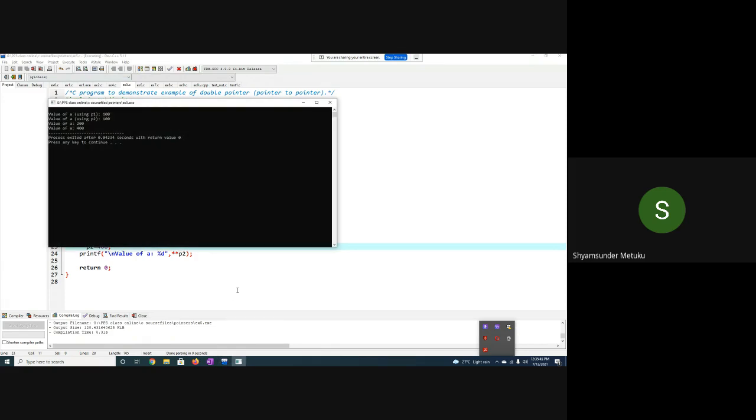Before updating, we are displaying the contents of a by using the first pointer, which is 100, and by using the double pointer, which is 100 again. After modification, *p1 is equal to 200, so third years are modifying it to 200. Second years are modifying it to 400. Yes or no? Simple example to understand double pointers.